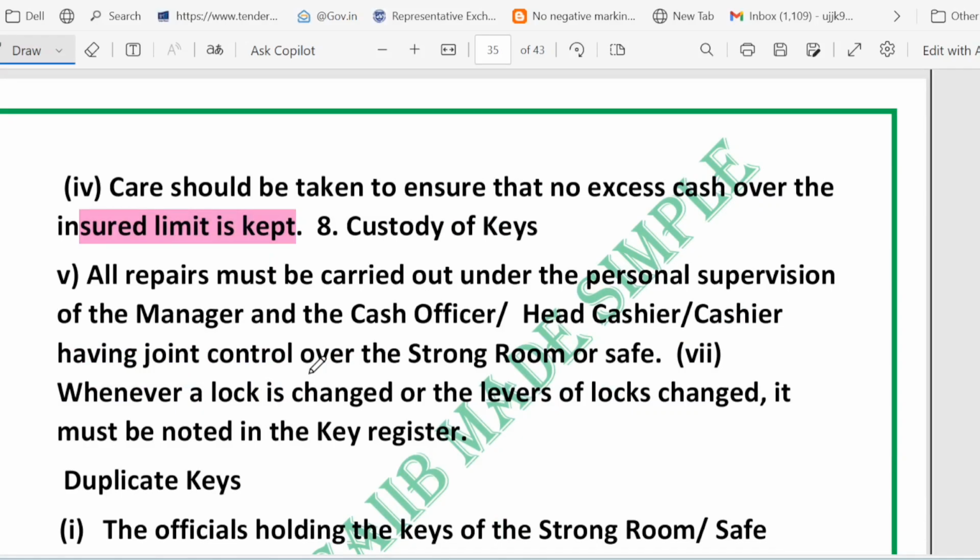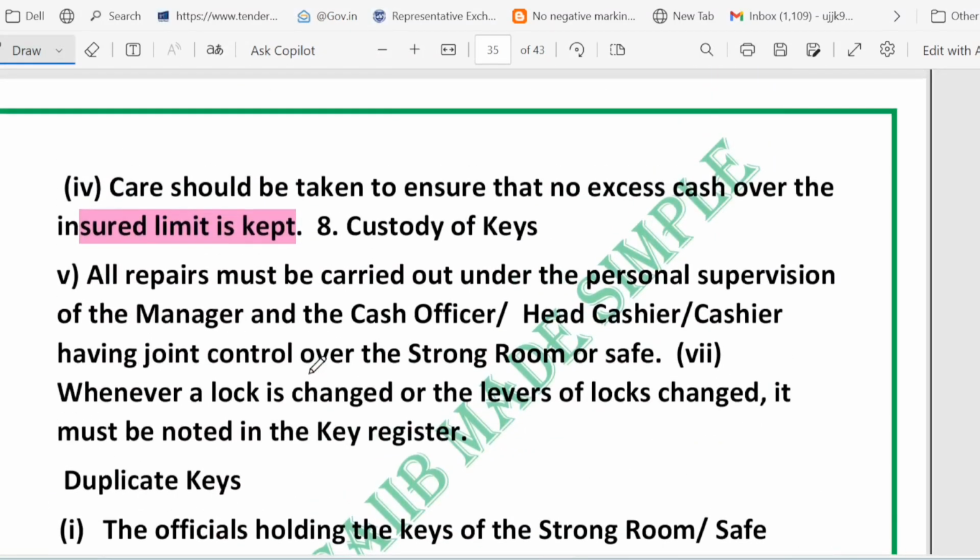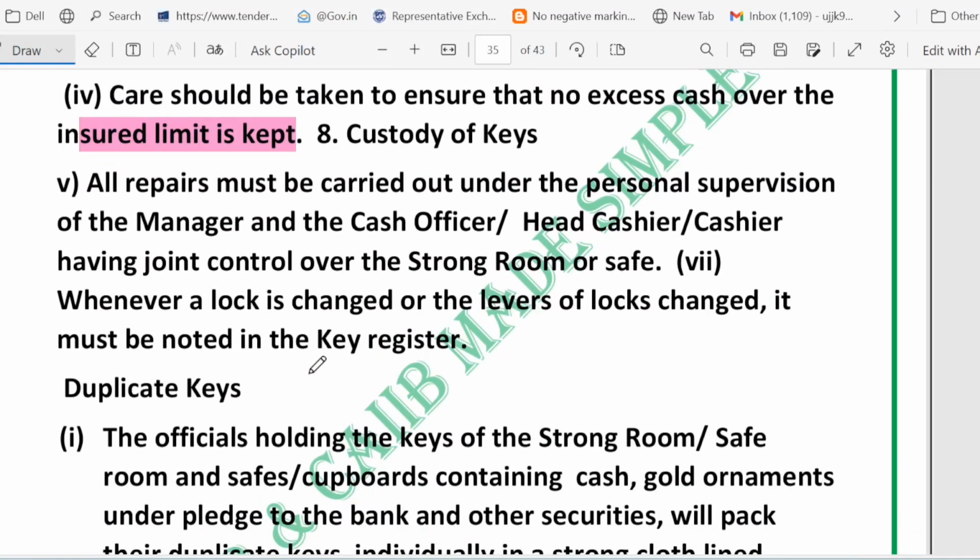So monitor balances centrally, reconcile outsourced ATMs by T+3, use CCTV for disputes, and always keep cash holding within the insurance limit. Right? So remember, these are the key points. Now, let's talk about the custody of the cash. Custody of the key. Yes, very important.